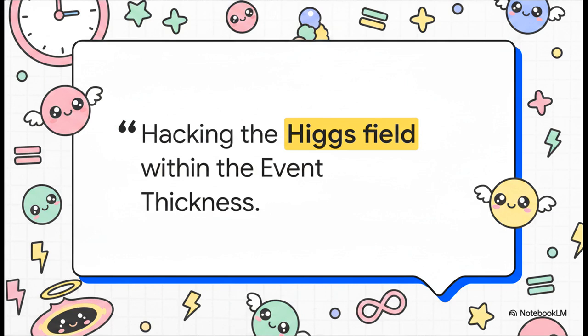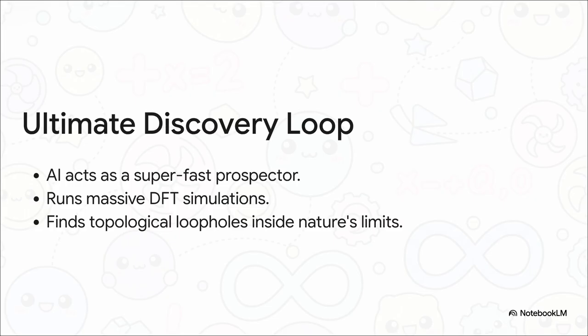Now, trying to find these specific particles and loopholes by just doing trial and error in a lab, totally impossible. That's why the final piece of this puzzle is artificial intelligence. AI acts as a super fast prospector. It runs massive density functional theory, or DFT, simulations. It's basically playing a game of quantum Tetris at hyperspeed, testing billions of atomic blueprints to find those exact topological loopholes that hack nature's boundaries while still strictly obeying the fundamental rules of physics.